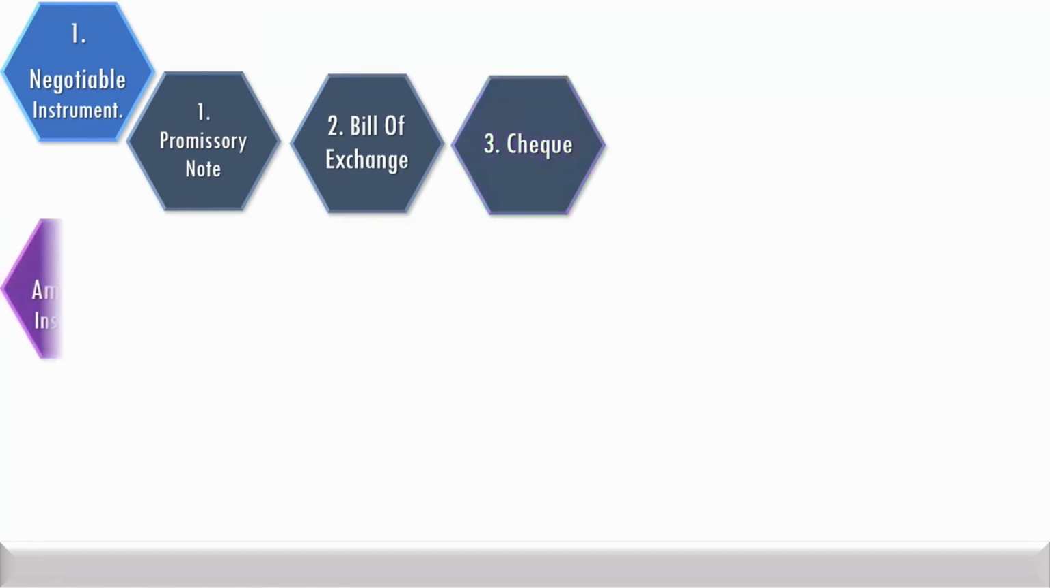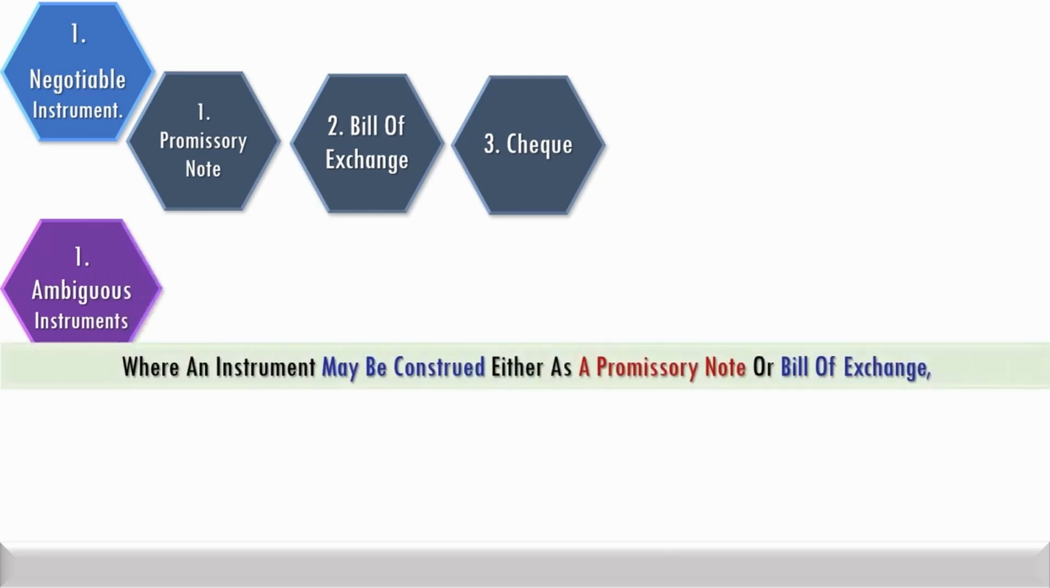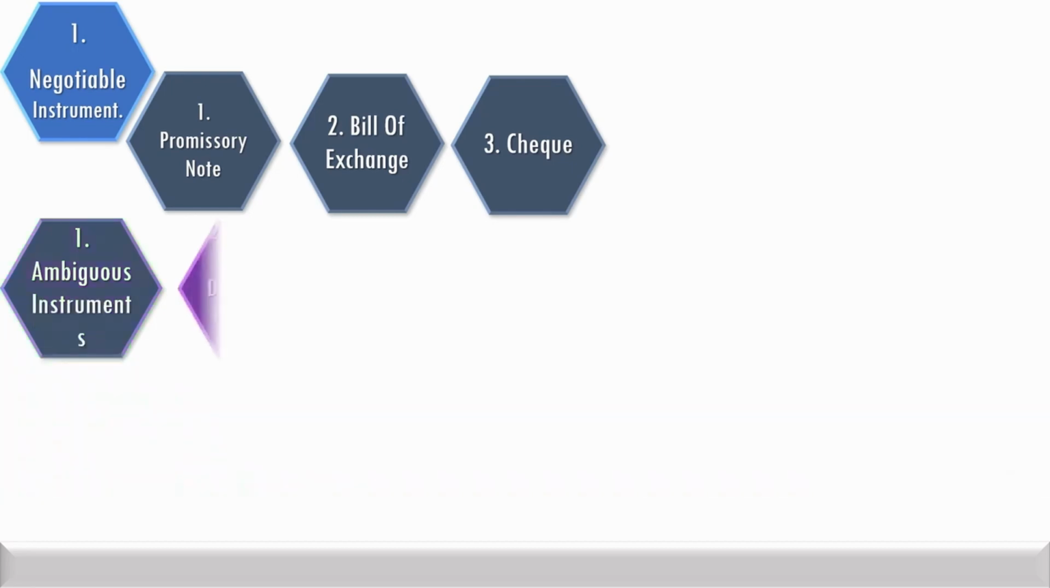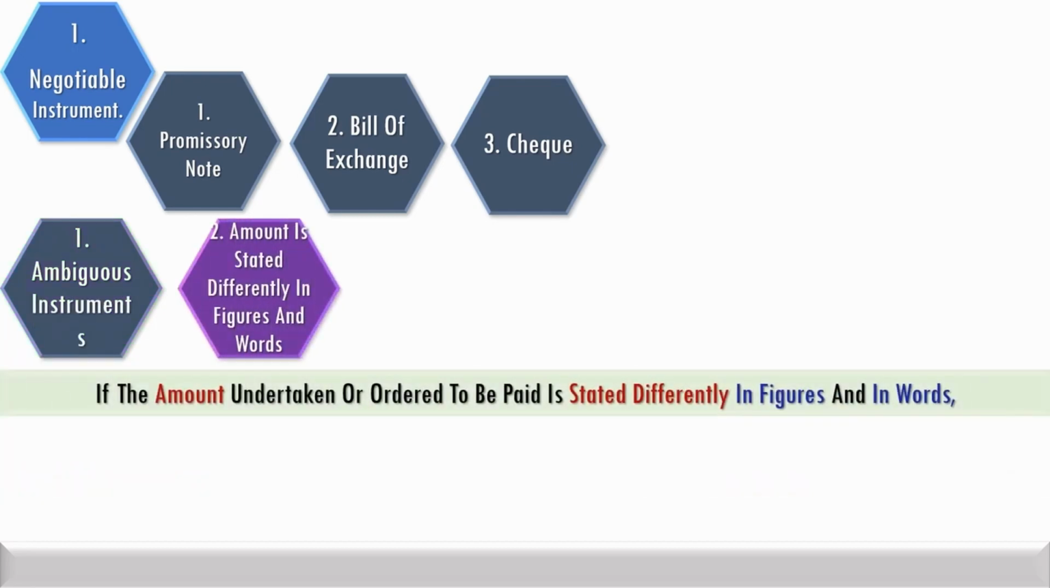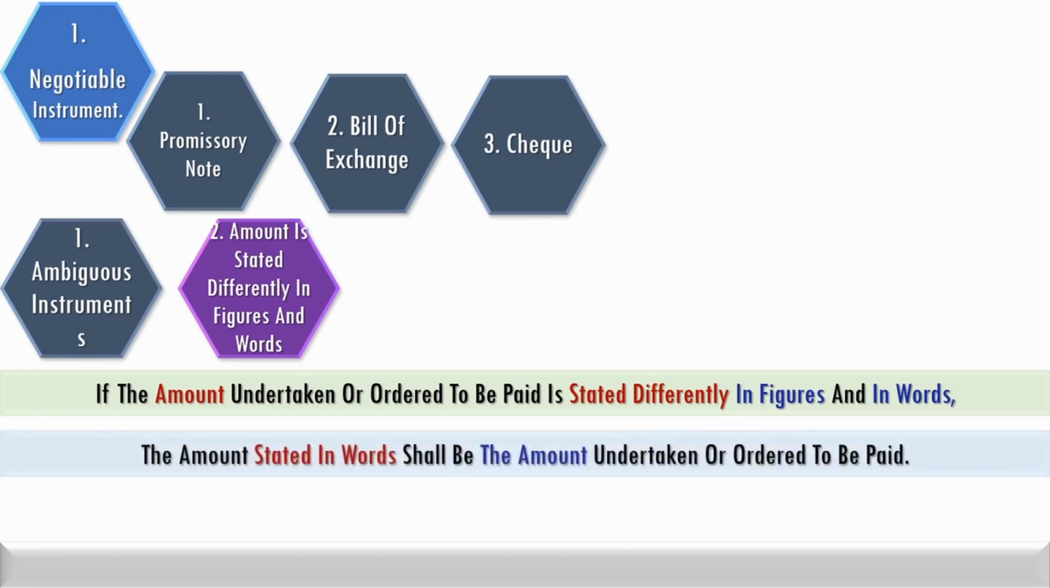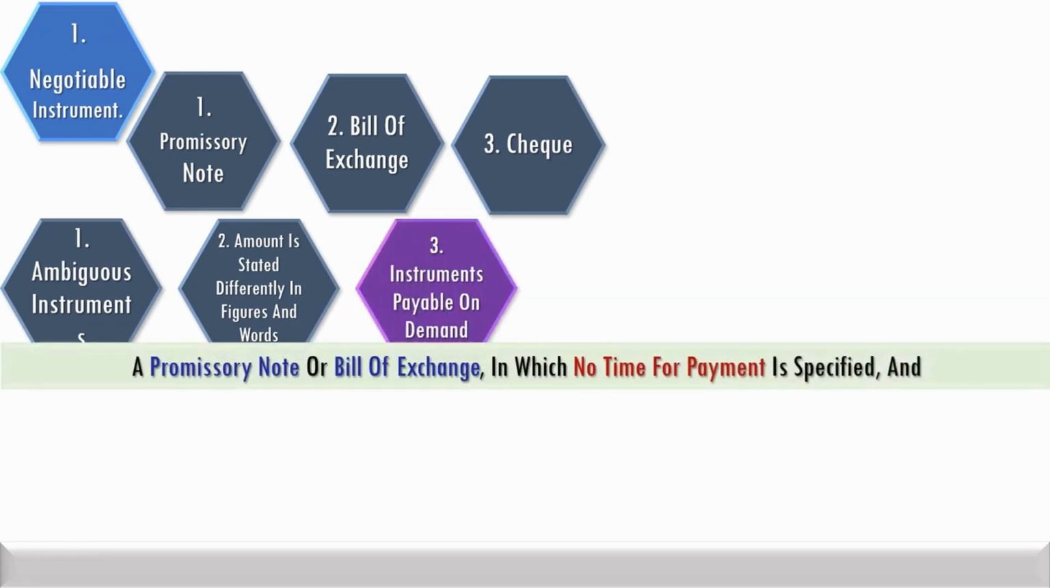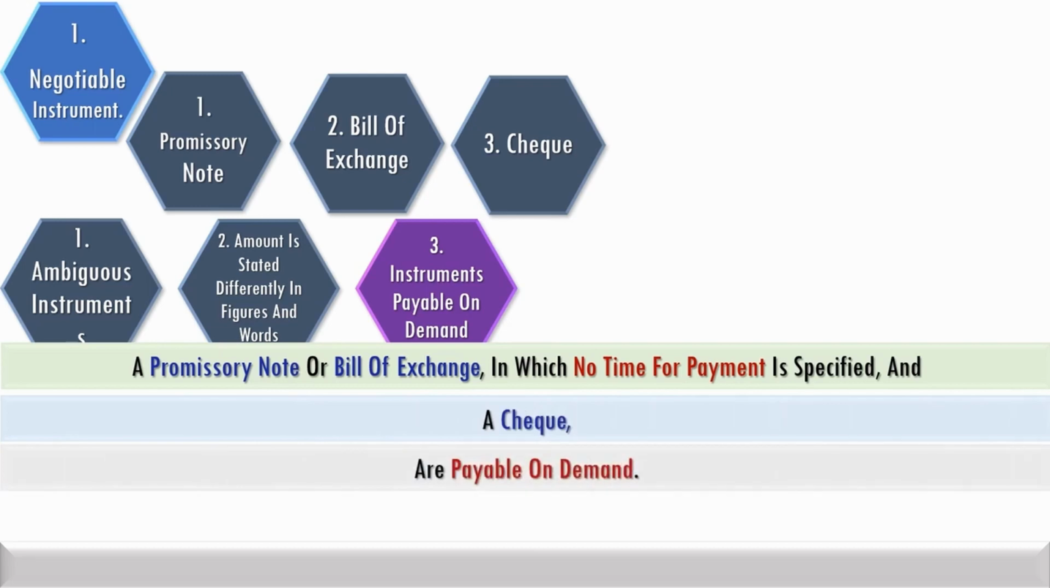When an instrument can be construed either as a bill of exchange or as a promissory note at the discretion of the holder, that instrument is called ambiguous instrument. When the amount stated in figures differs from the amount in words, a check is always payable on demand, while a bill of exchange or promissory note will be payable on demand when no time for payment is specified in it.